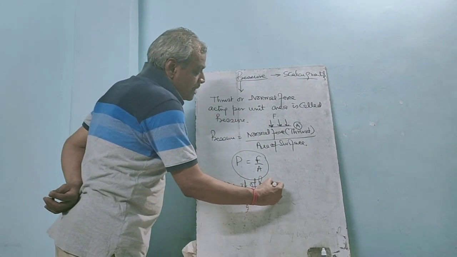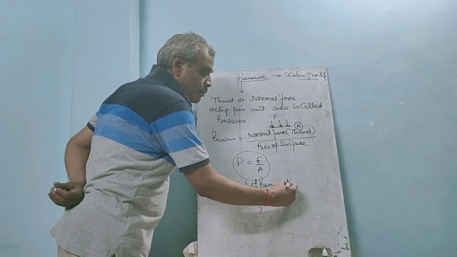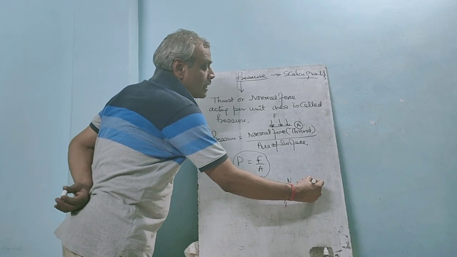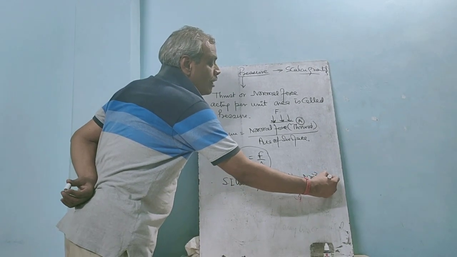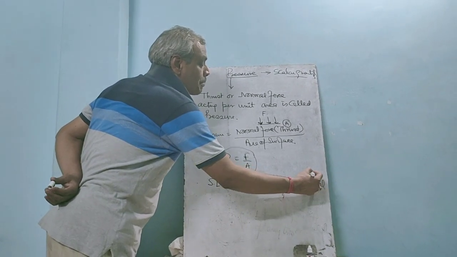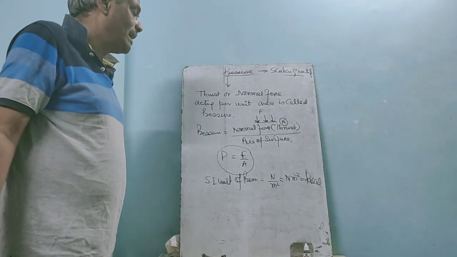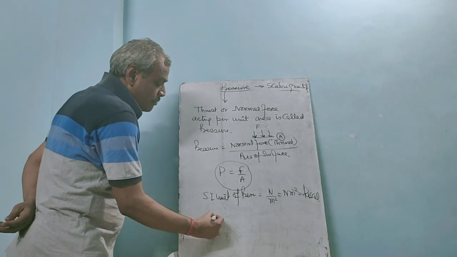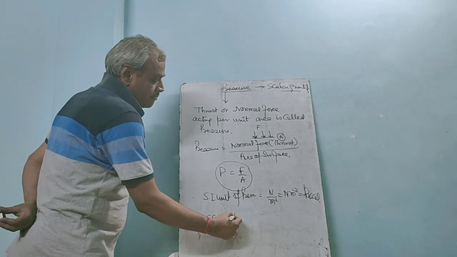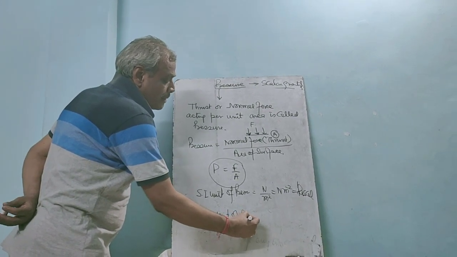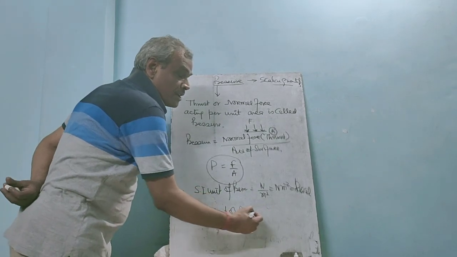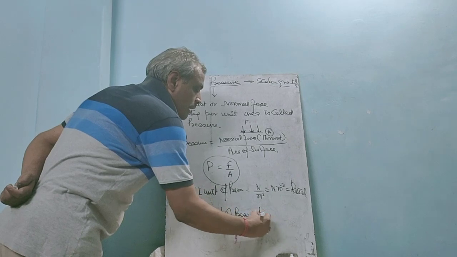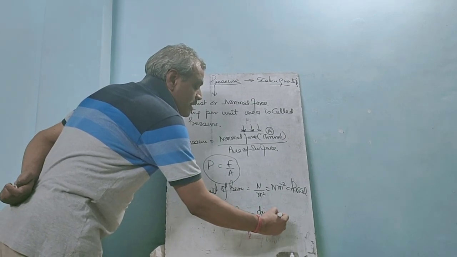And its SI unit. SI unit of pressure: force, Newton; area, meter square. So Newton per meter square, we can write it as Pascal. And the CGS unit of pressure: what is the CGS unit of force? That is dyne upon centimeter square.